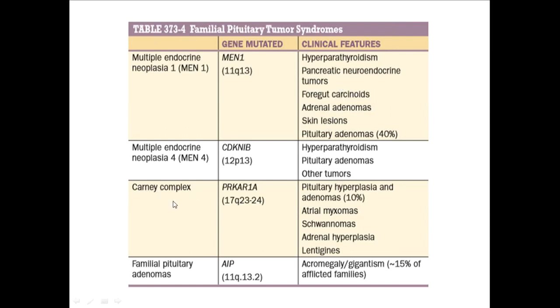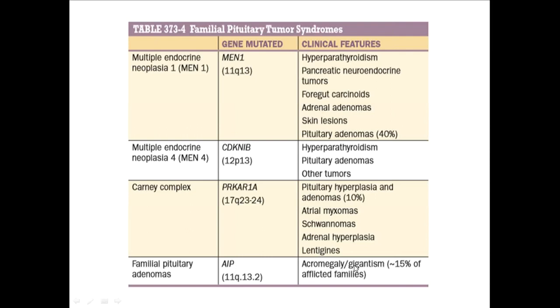The next important syndrome is Carney complex. The gene mutated here is PRKAR1A, which is seen on chromosome 17q. The most commonly involved organ is again the pituitary, with pituitary hyperplasia, and it can also have pituitary adenomas. Other features include atrial myxomas, schwannomas, adrenal hyperplasia, and lentigines. The next syndrome is familial pituitary adenoma. The gene mutated here is AIP, seen on chromosome 11q.